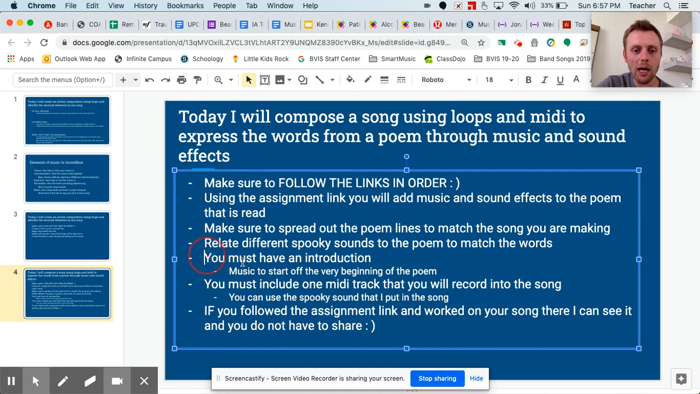All right? You must have an introduction, which means you're going to have music to start off at the very beginning of the poem. You must include one MIDI track that you're going to record into the song. I'll show you how to do that. You can even use the spooky sound that I put in the song already. And if you follow the assignment link, so when you're in the folder, you click on Soundtrap Assignment Week 4. Then you work on your song, and when you're done, it'll save, and I can see it already, so you don't have to share it with me.